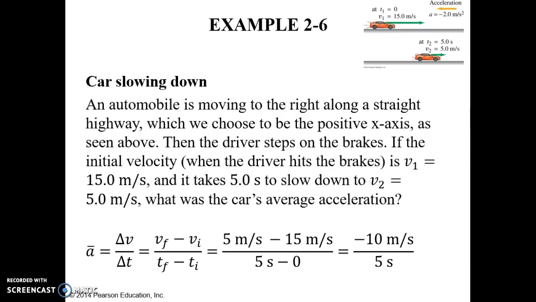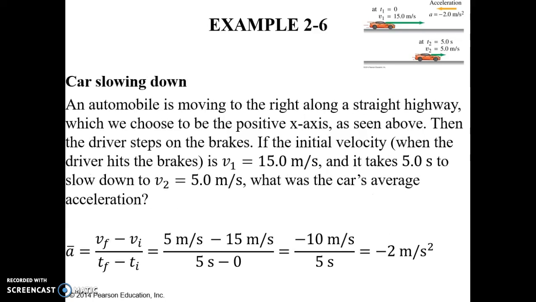Plug and chug, and we get negative 10 meters per second over 5 seconds, which equals negative 2 meters per second squared. The negative refers to the acceleration pointing in the negative direction. Since velocity is pointing in the positive direction, the car is slowing down because the velocity and acceleration are pointing in opposite directions.